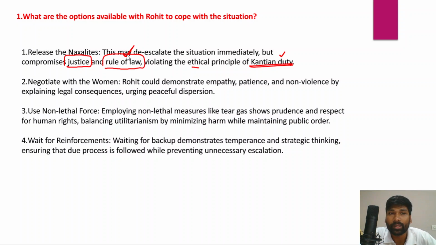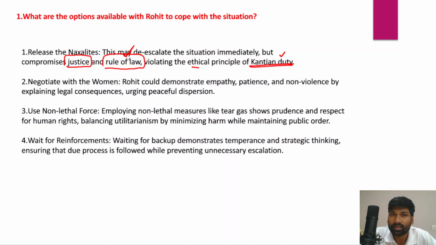Apart from that, rule of law would be supreme. People, law enforcement agencies, administrators, civil servants, everyone must uphold rule of law. So in this situation, if Rohit releases all these Naxalites, that would amount to compromising rule of law, and it also amounts to compromising the principle of justice. Why does it compromise the principle of justice? Because those 10 hardcore Naxalites were previously responsible for a lot of terrorist attacks on the security forces.